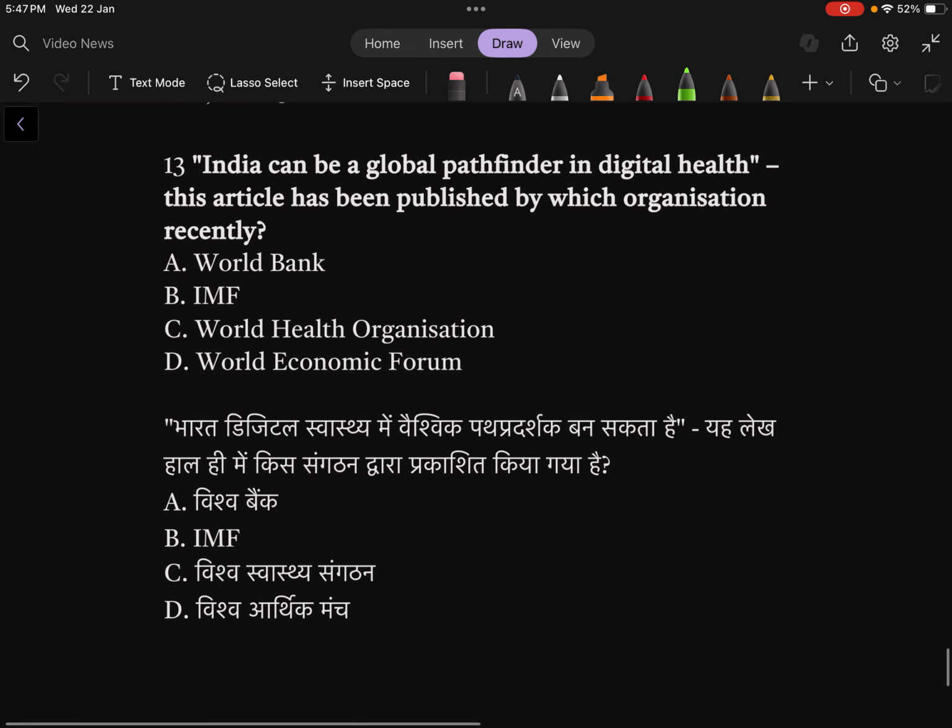Now, India can be a global pathfinder in digital health. This article has been published by which organization recently? It is the World Economic Forum, not the World Health Organization. As is evident, in previous years a few questions were asked about these organizations, meaning what kind of reports they publish and their functioning, such kinds of things.